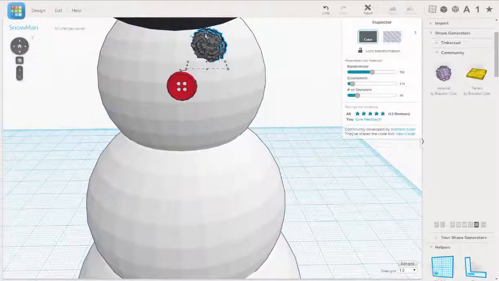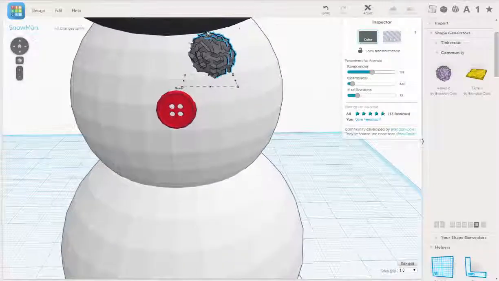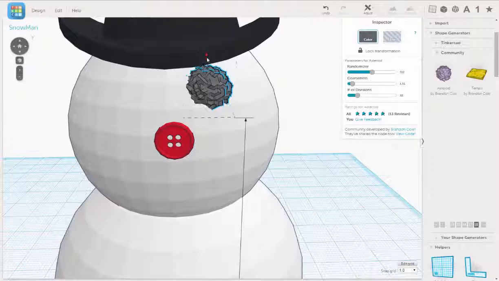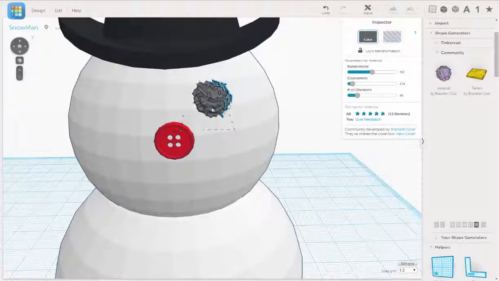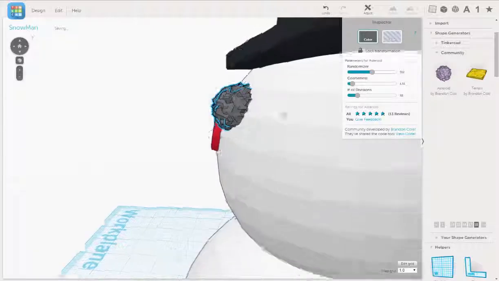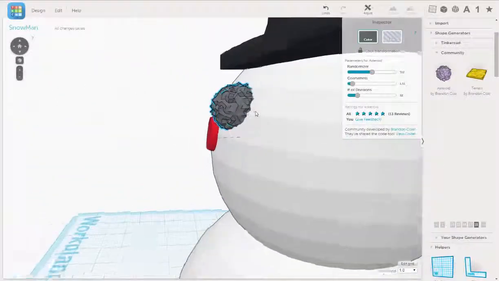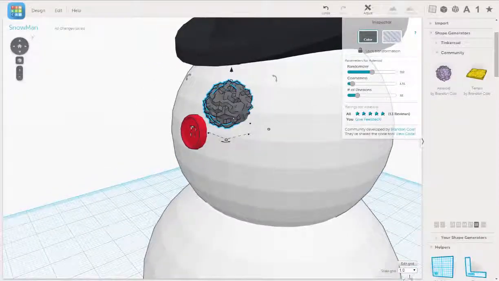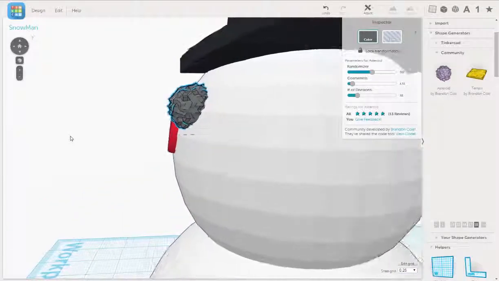Okay. Slide his eye down a little bit. Just move it out. Alright, so I'm going to change the snap grid in the lower right corner. Go to 0.25, and then I'm going to use the arrow key again.